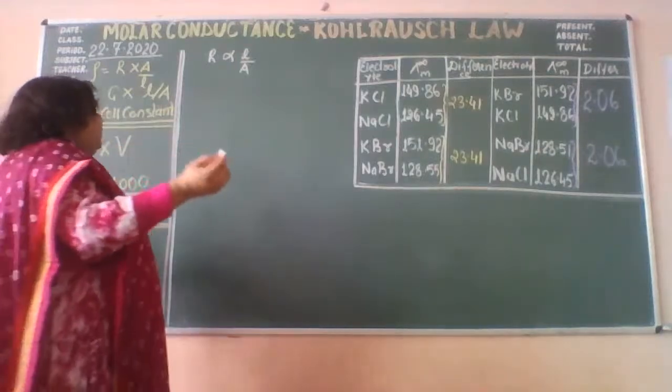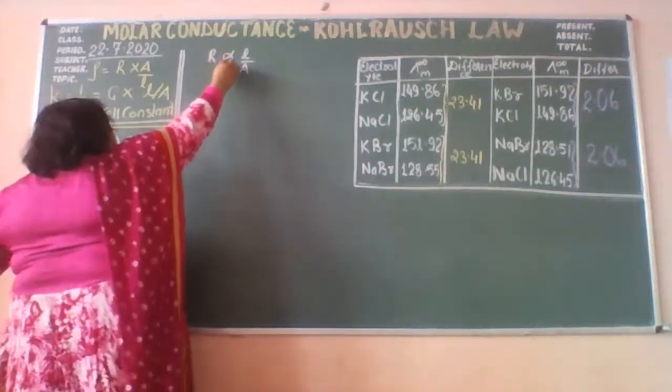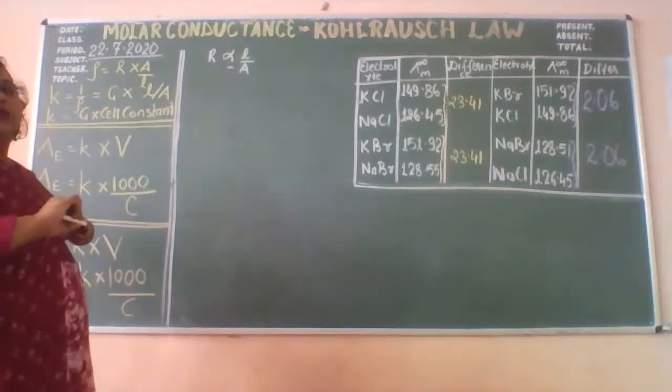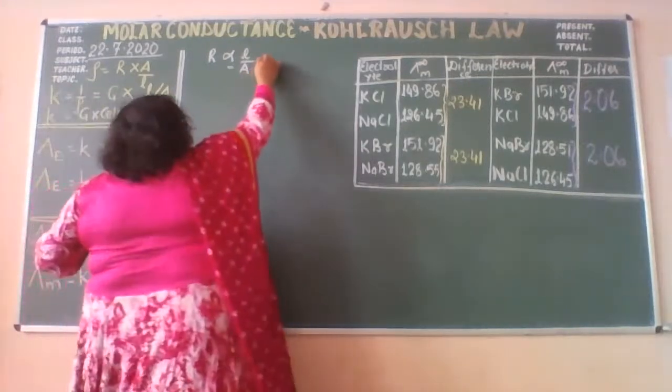We have studied earlier, and just to remove this proportionality sign, we have used one proportionality constant.